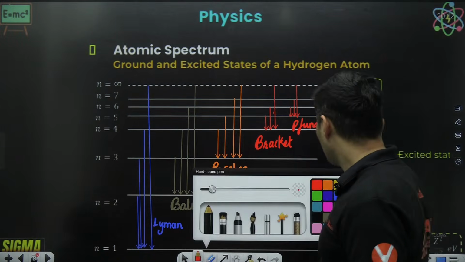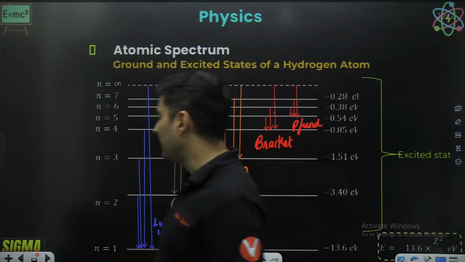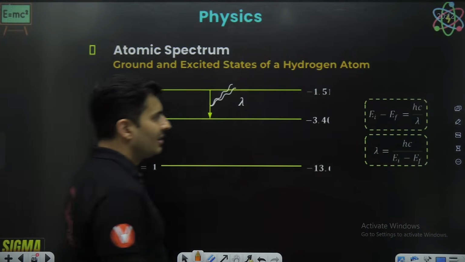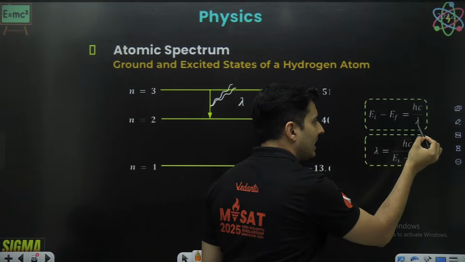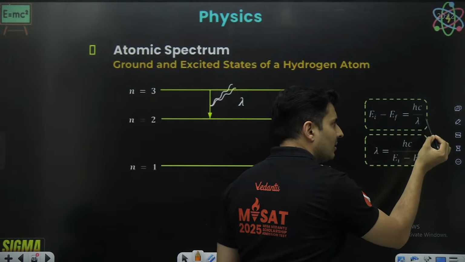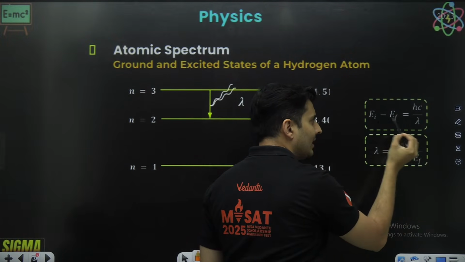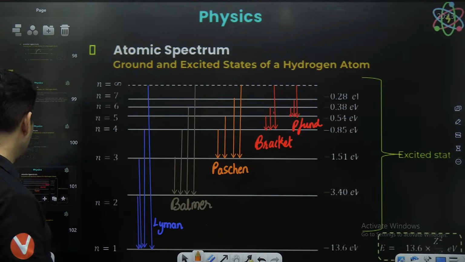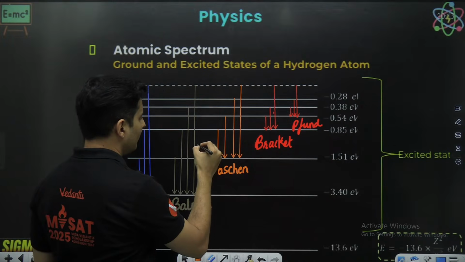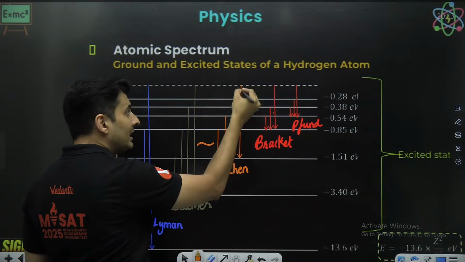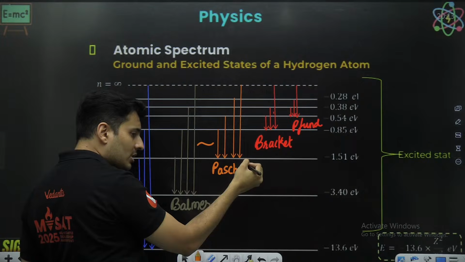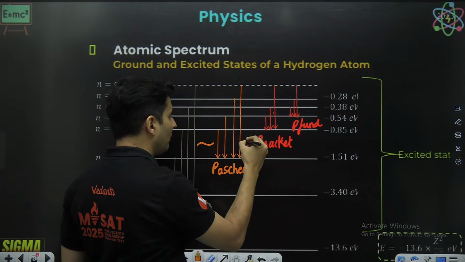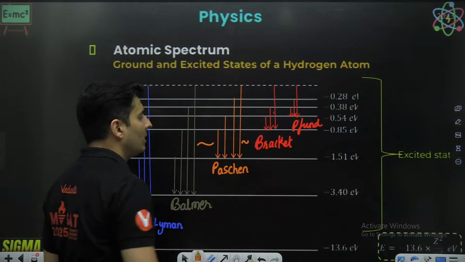Out of all the Paschen lines, which is the biggest wavelength? I'll give you an idea. Just go back over here. This is the energy difference. It is hc by lambda. Biggest wavelength means the energy difference will be small. Largest wavelength means smallest energy difference. So the largest wavelength will be over here. This energy difference is so large, hc by lambda will be very large, so lambda will be small. So out of all these lines, this is the smallest wavelength.